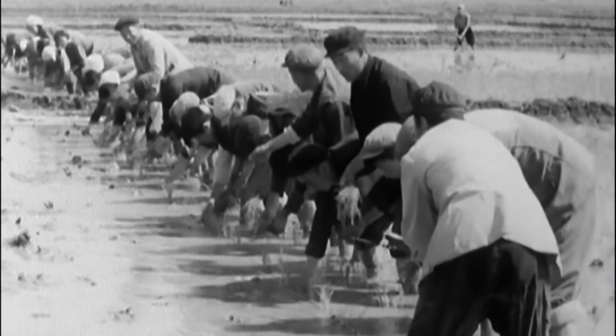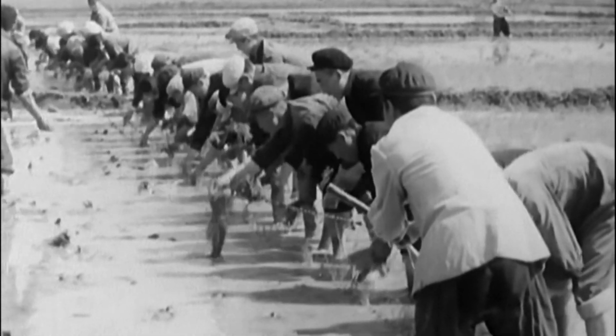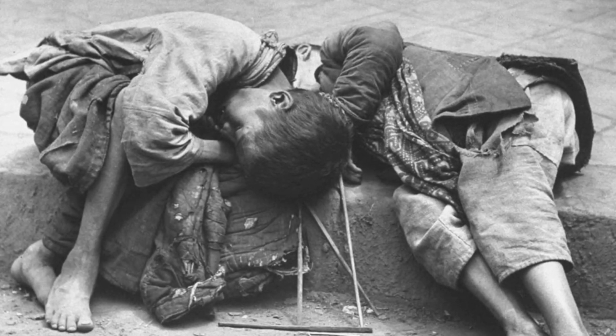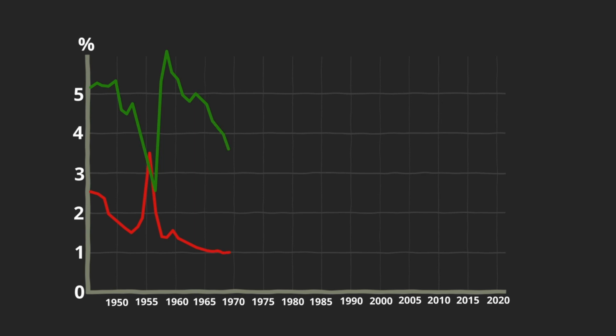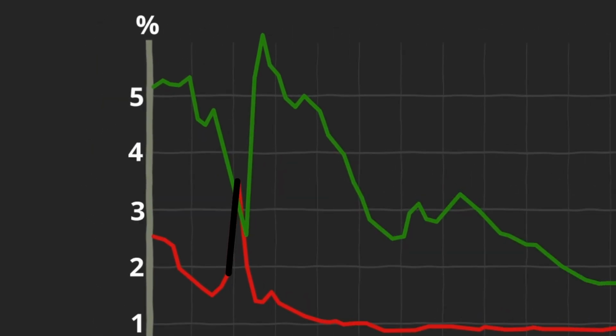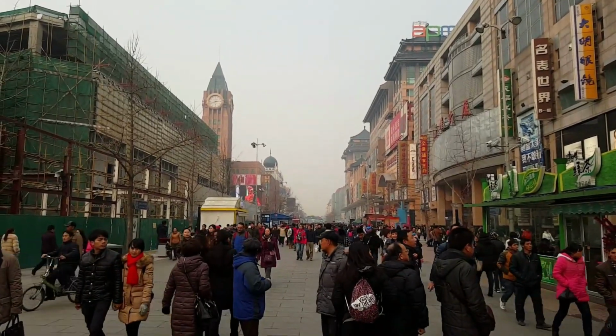In the 1950s, under Mao Zedong, China experienced one of the most gruesome famines on record. About 30 million people died. If we look at the birth and death rate chart, we will see a big spike in the death rate as well as a big decline in the birth rate, causing the population to shrink.